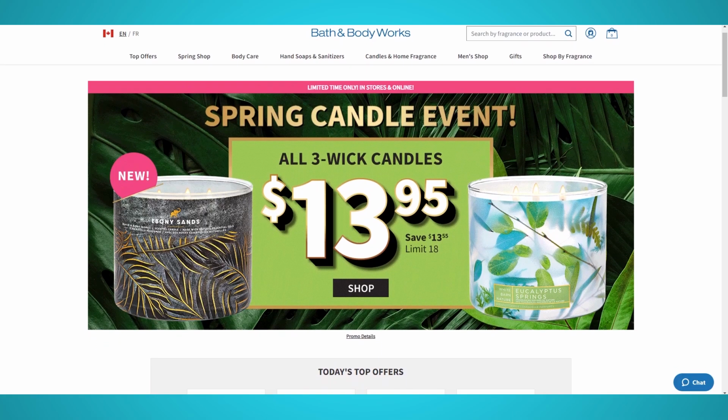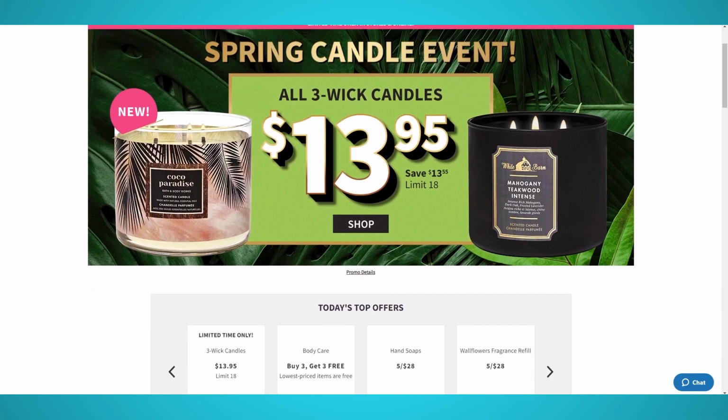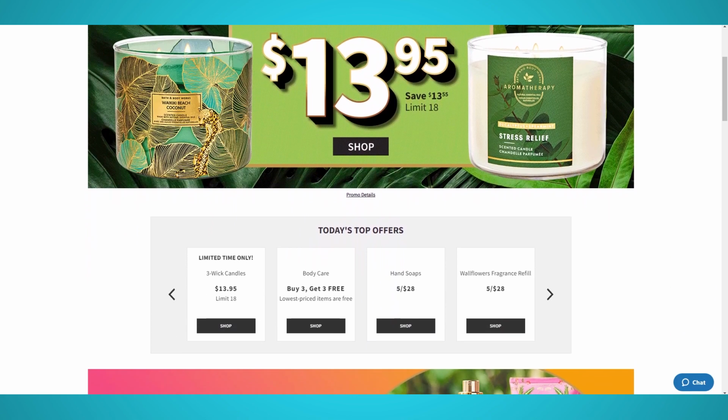In this guide, you will learn how to web scrape products from the Bath & Body Works website and any other e-commerce website that has a load more button.